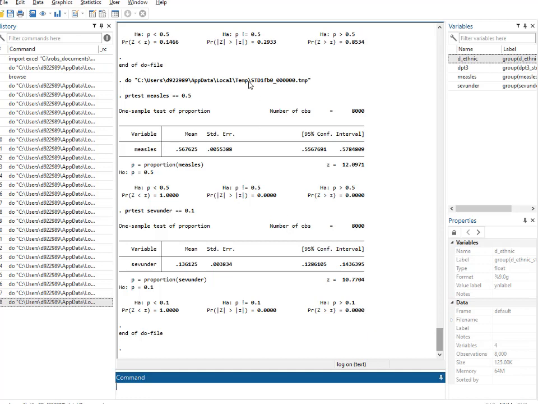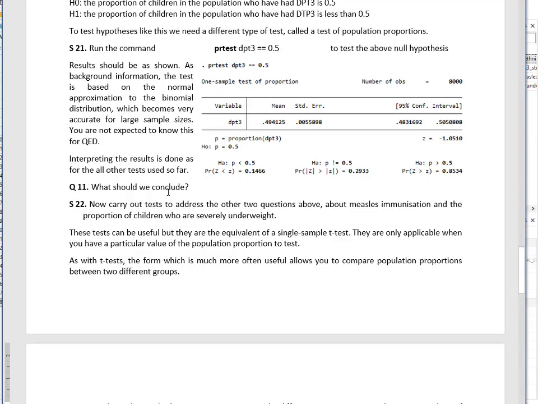In both cases, this evidence gives us quite strong support for the alternative hypothesis. We conclude yes to the first one, more than 50% of children have had measles immunization, and yes to the second one, not such a good one, unfortunately, more than 10% of children are severely underweight. As it says, these are like single-sample t-tests. In the next video, we'll go on to the more useful case of comparing proportions between two different groups, but I'll save that for the next video.